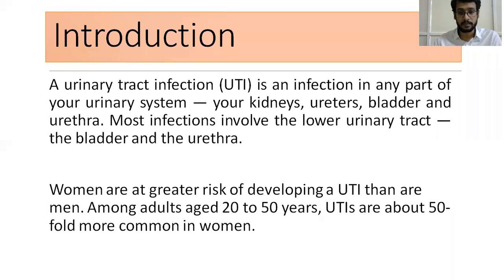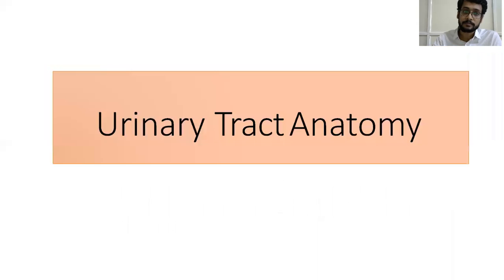Among adults aged 20 to 50 years, UTIs are about 50-fold more common in women. As the age increases, it is almost equal in both male and female, because males will be prone to develop BPH, benign prostatic hyperplasia. So they are at equal risk of developing UTI after the age of 50 years.